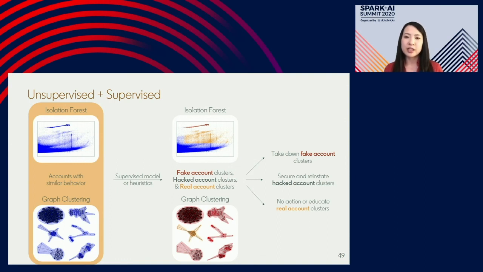James and I didn't show any examples for hacked accounts today, but we have seen successes using unsupervised machine learning in-house to detect hacked accounts. And then finally, for real accounts, which we saw a few cases of, the outcome is going to differ depending on what they're doing. So the example of employees at companies, it's not really malicious, so not much we need to do there. But if, for example, these are real accounts that are using automation to send a bunch of invitations on the platform, well, that will degrade the health or quality of the network. And so we may want to educate those members into better behavior.